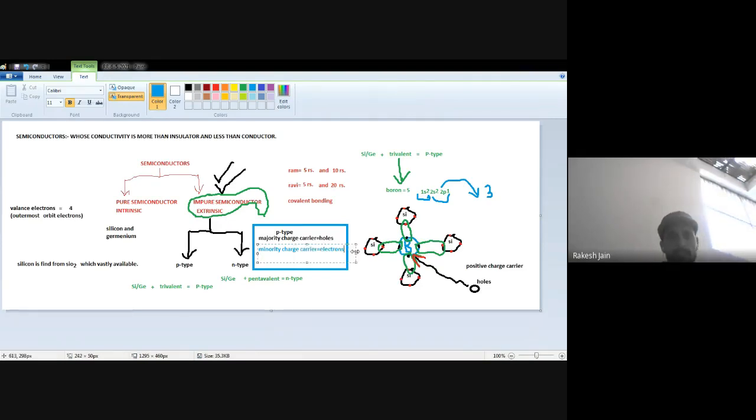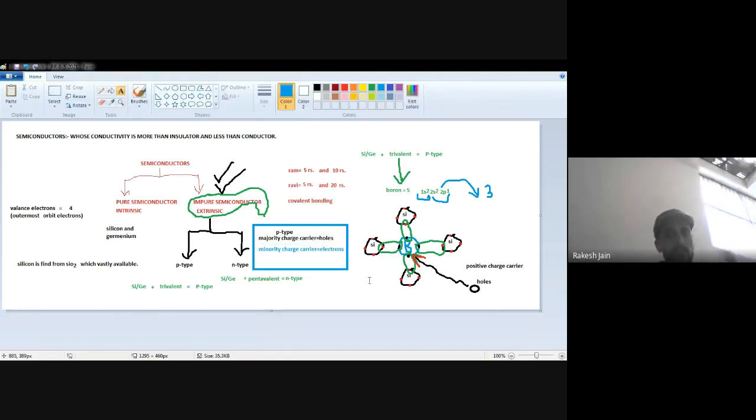Minority charge carriers in a p-type semiconductor are electrons. And the third one, see very carefully this term. Now see this boron. This boron is tightly bound from all four sides, so it cannot move. The boron cannot move from one place to another place.